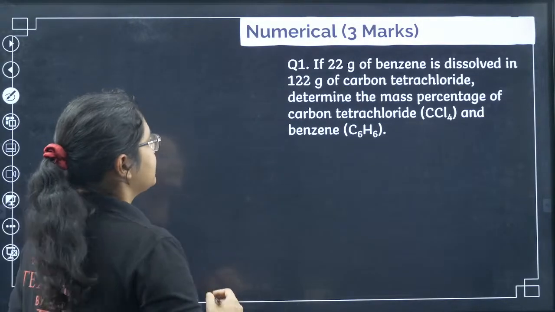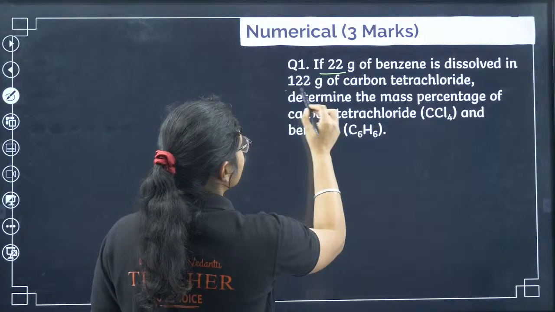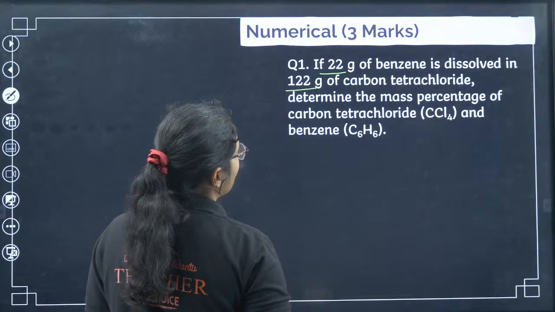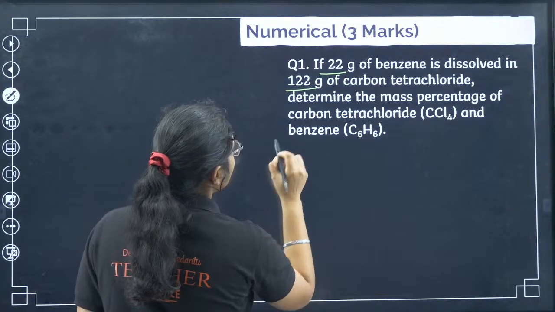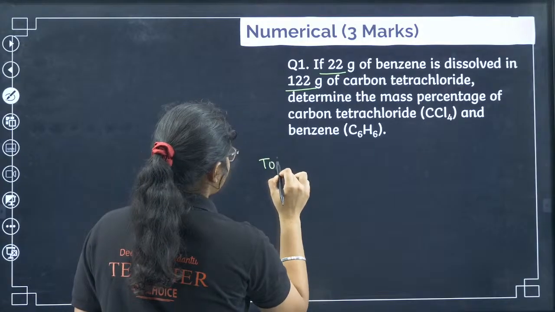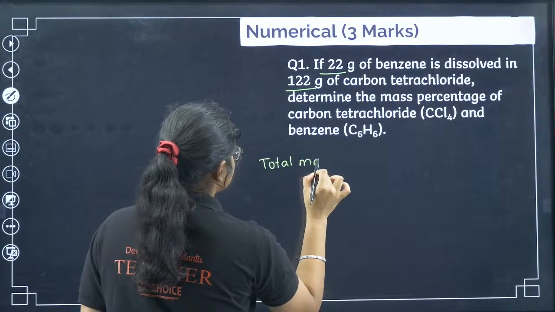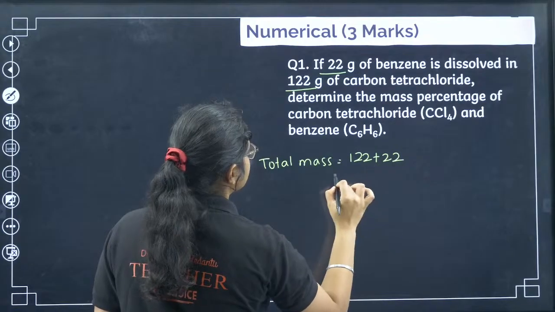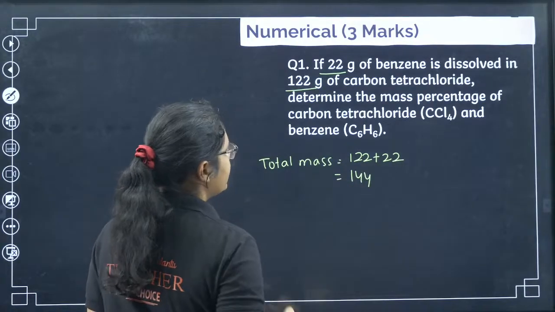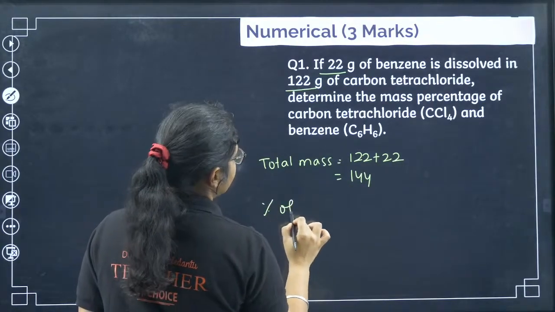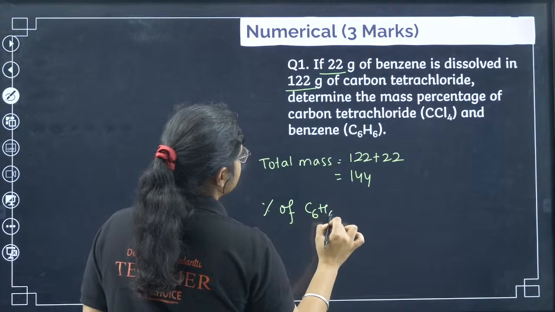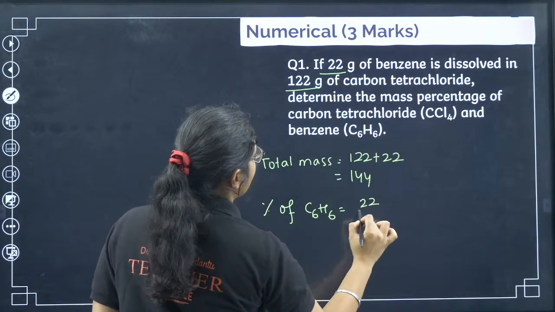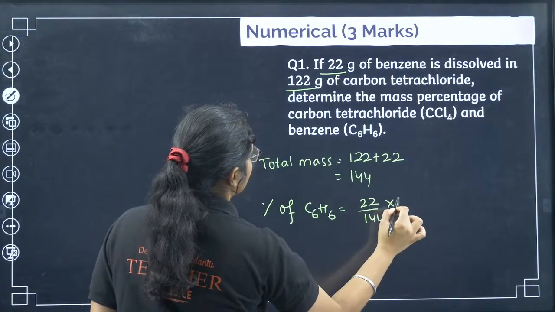Okay, so let's see. We have 22 gram of benzene and 122 gram of carbon tetrachloride. What is the total mass? Total mass is 122 plus 22, that is equal to 144. So what is the percentage of benzene? Benzene percentage will be 22 by 144 into 100.